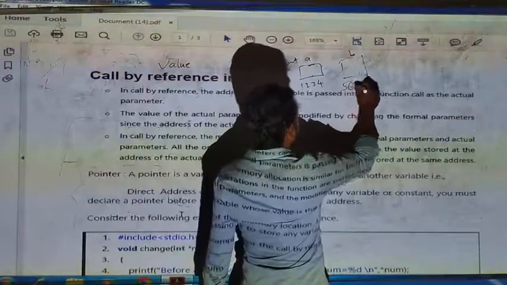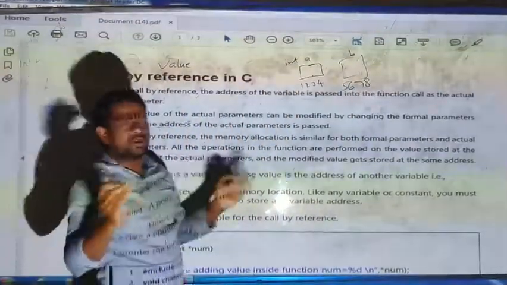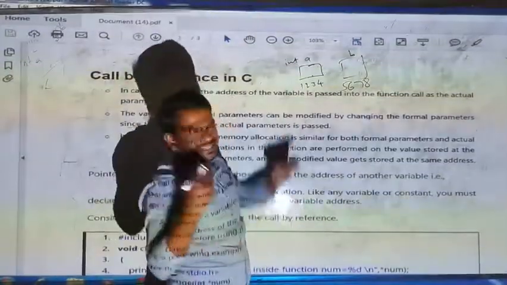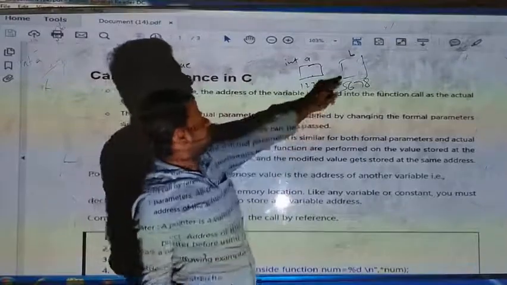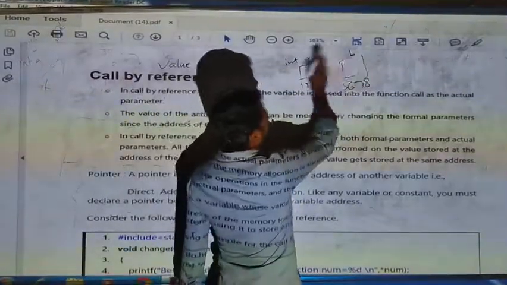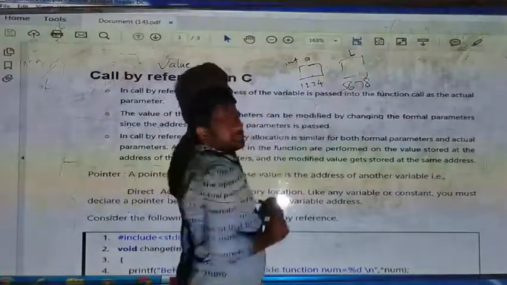If we consider a swap program, a swap of two numbers, as we learned in call by value, with the similar example we will see now. We are not changing the value, we are swapping the addresses of the variables.